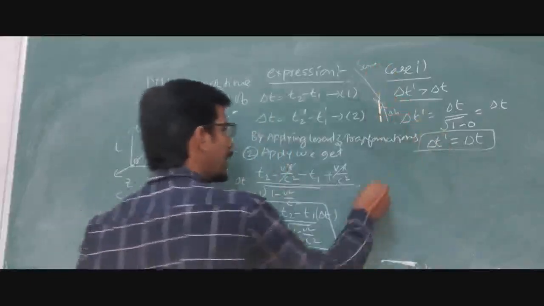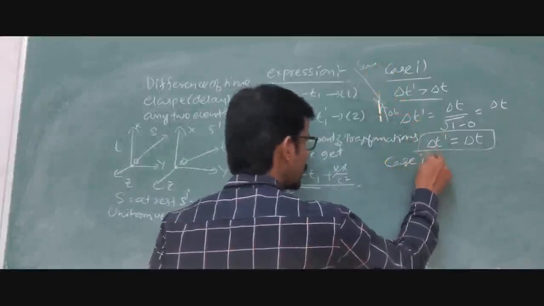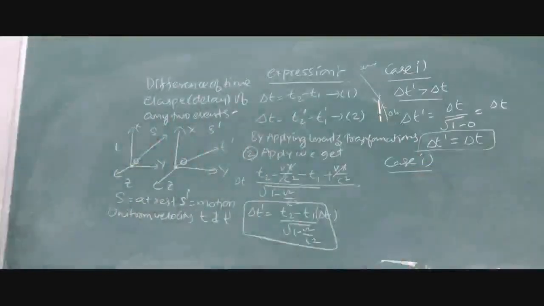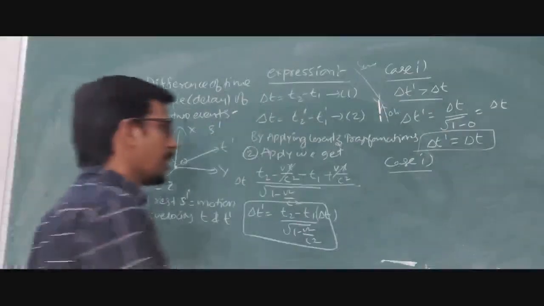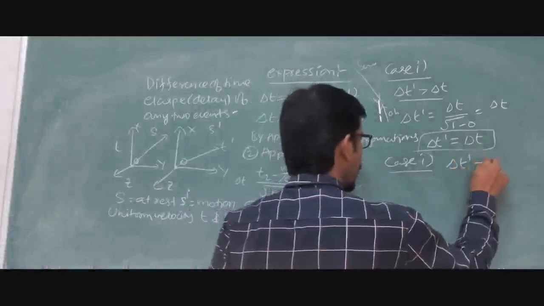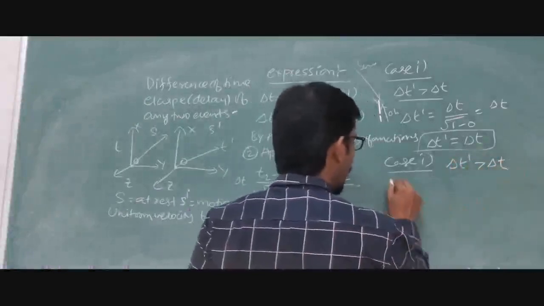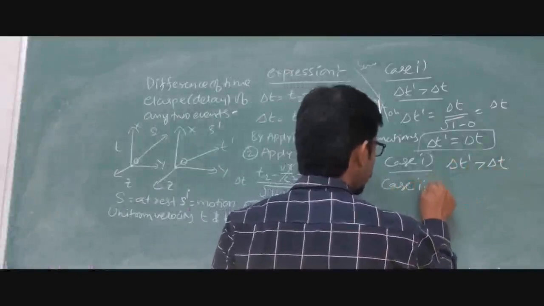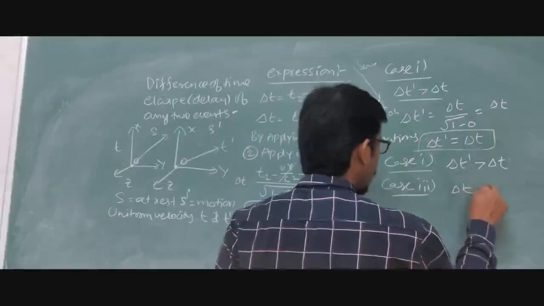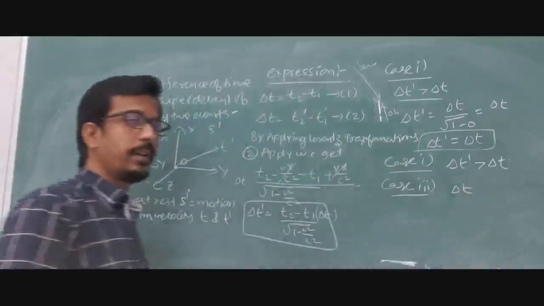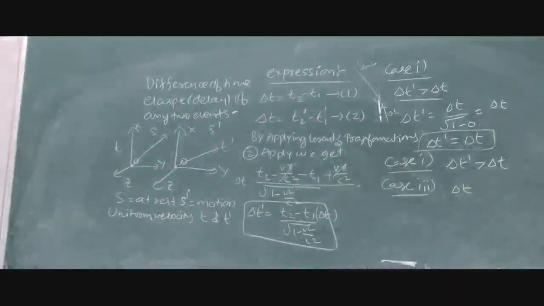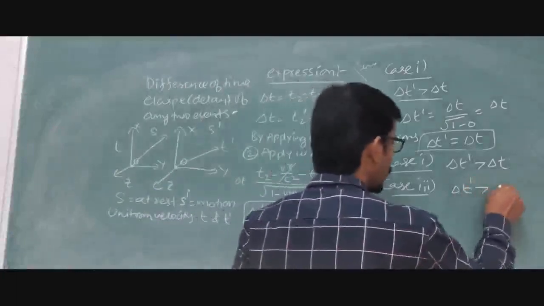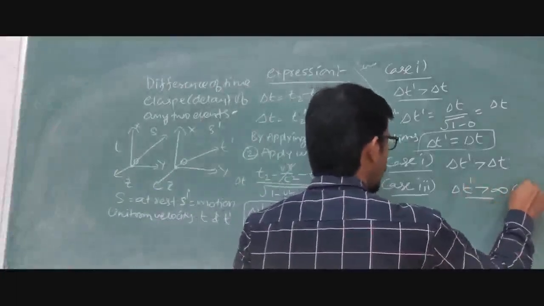Case 2 is a little bit different. In case 2, the velocity is comparable with the velocity of light. Then delta t dash is greater than delta t. And in case 3, something a little bit different happens: delta t dash is greater than infinity, so it is imaginary.